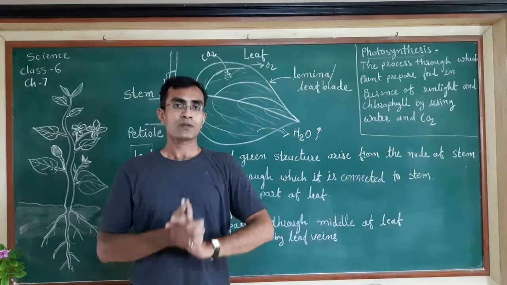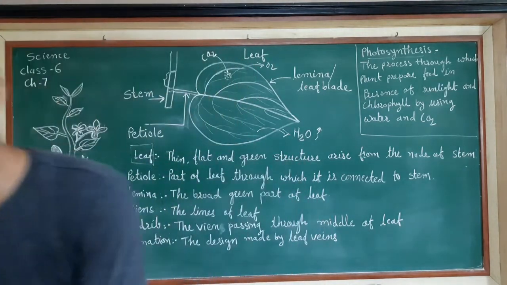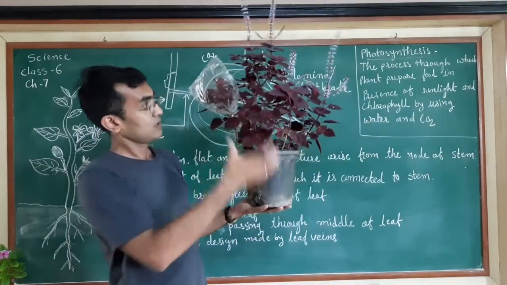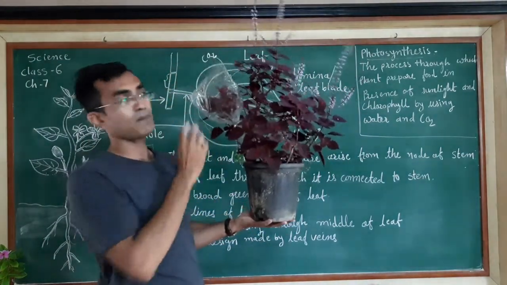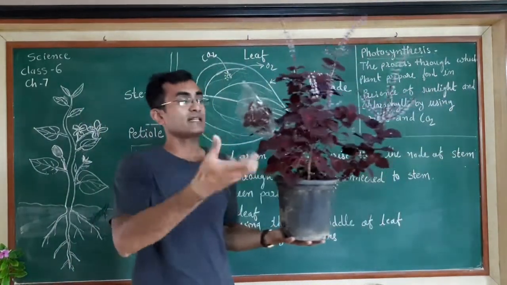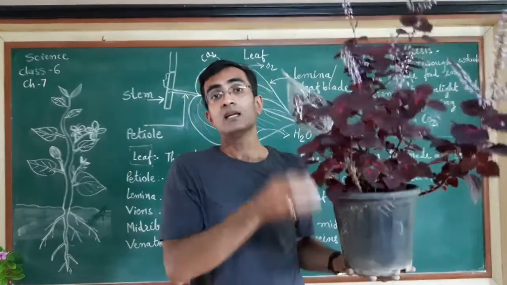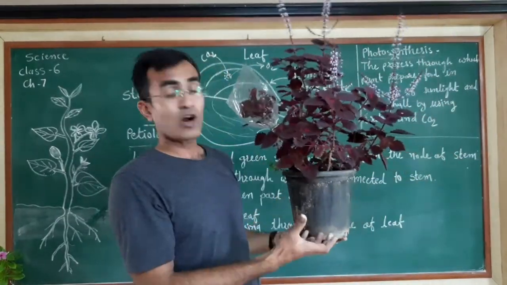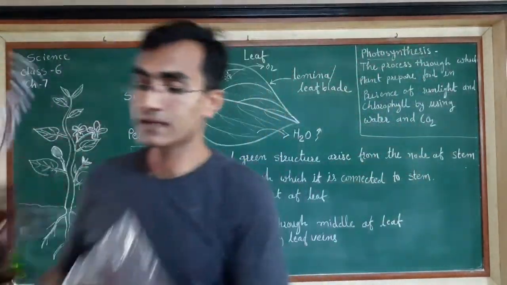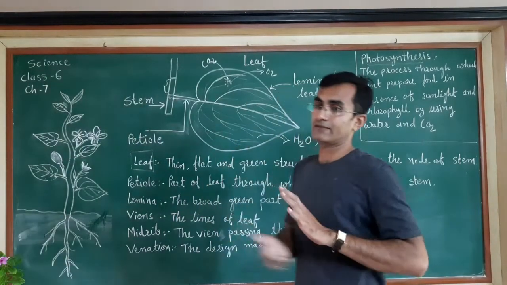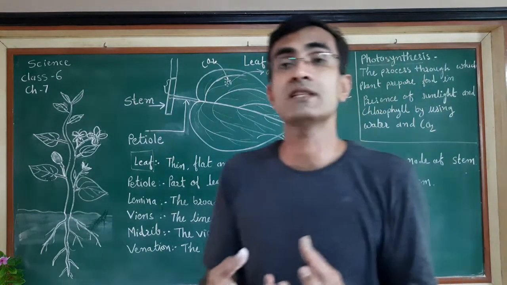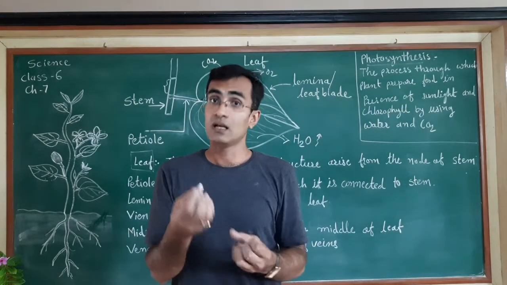Now, to understand this transpiration process, or whether plants are doing transpiration or not, we can do one experiment. Over here I have taken a pot, and in this pot I have covered one branch with a polythene bag. I kept this polythene bag 24 hours ago, like yesterday. If you put this pot under the sun, these plants do two activities: photosynthesis and transpiration. Transpiration is done by the leaf.